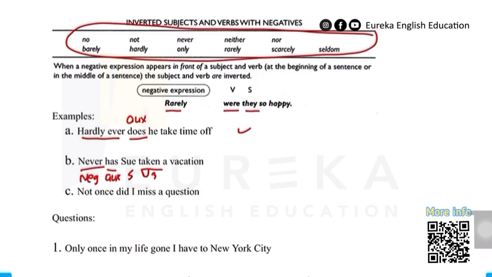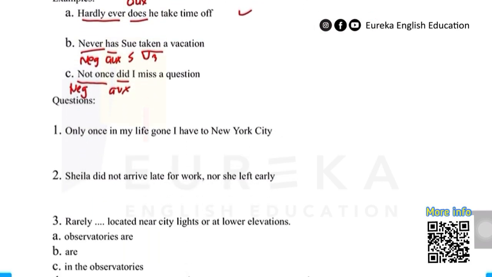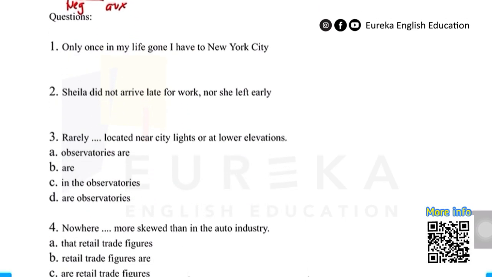The third example is "Not once did I miss a question". The negative expression here is "not once", and then "did" is the auxiliary for the past tense, then "I" as the subject, and "miss" as the infinitive. Are you ready to have a look at the question samples? Let me move a bit down. Alright, here we go.